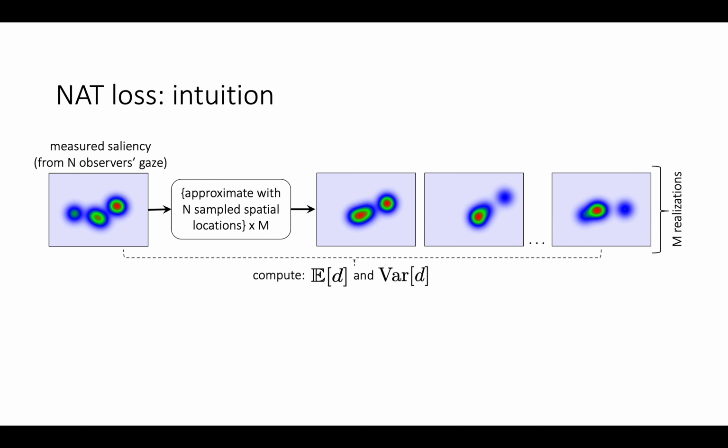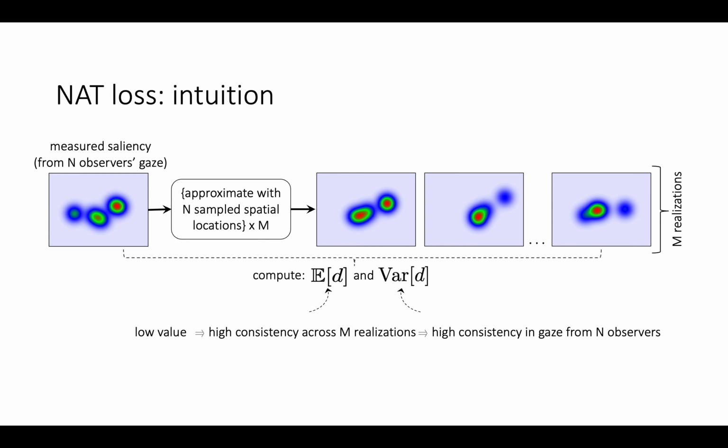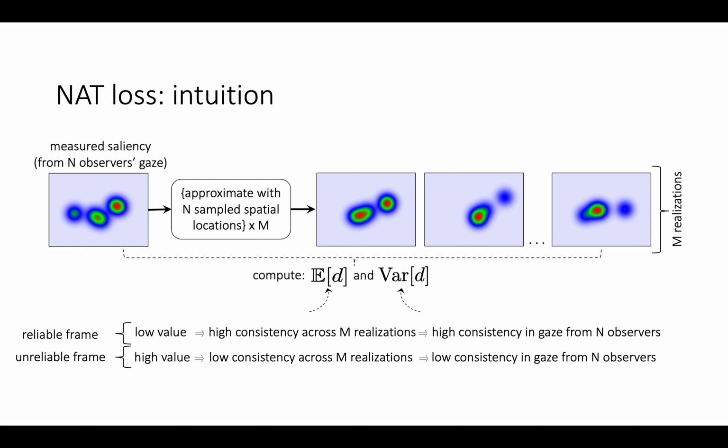When the values of these statistics are low, the n-sample approximations of the measured saliency maps are highly consistent. This points to a highly consistent gaze behavior of the n observers in the measured saliency map for the given video frame, making this frame a reliable one for training. The reverse interpretation holds for an unreliable frame. During noise-aware training, we use this interpretation to downweigh a noisy frame based on the variance and minimize the discrepancy between the measured and the predicted saliency map only until it matches the expectation.